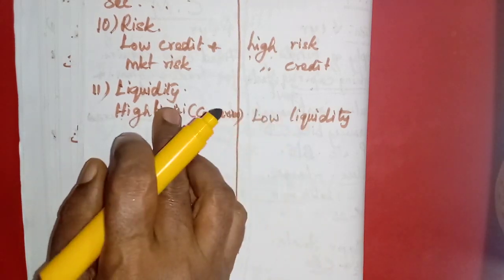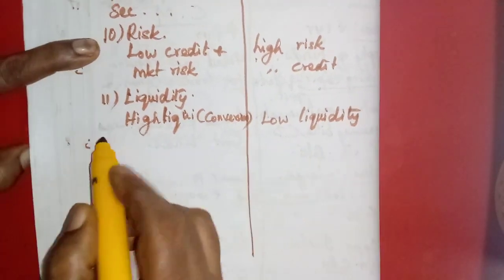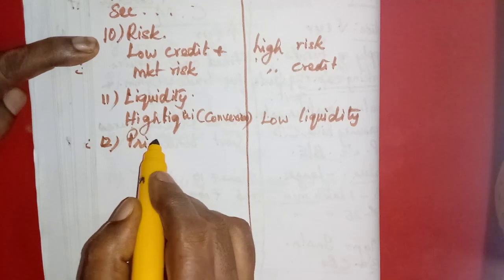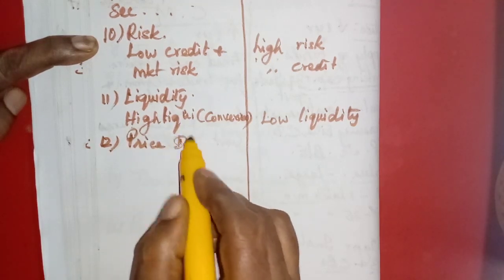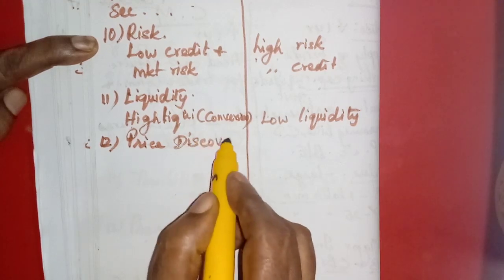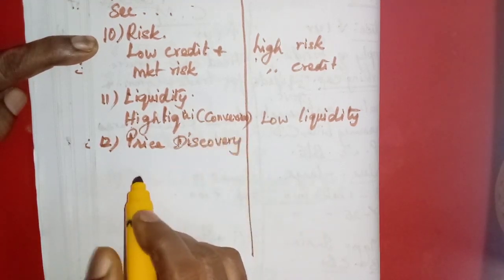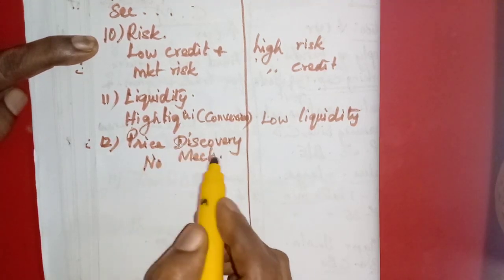Then price discovery mechanism. For the money market there is no price discovery mechanism.